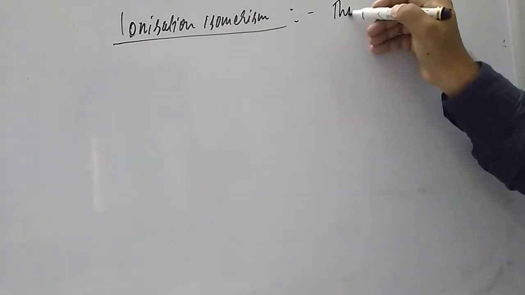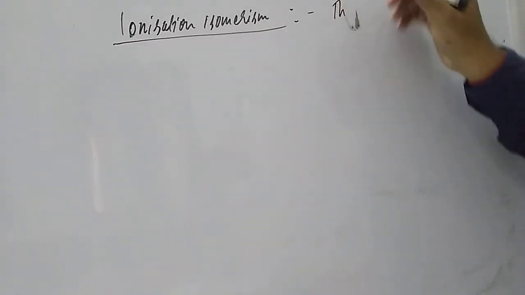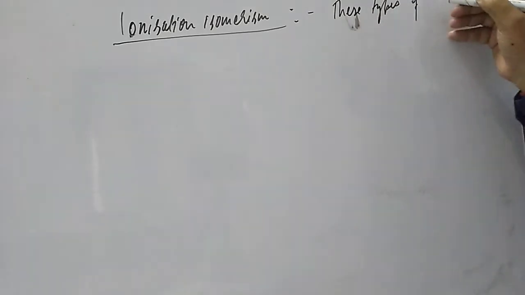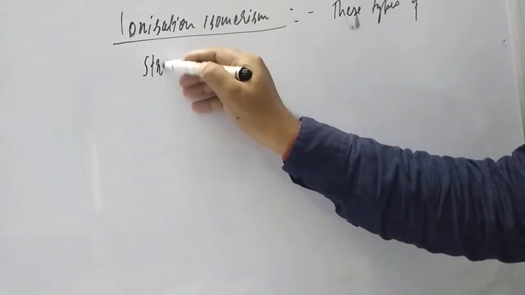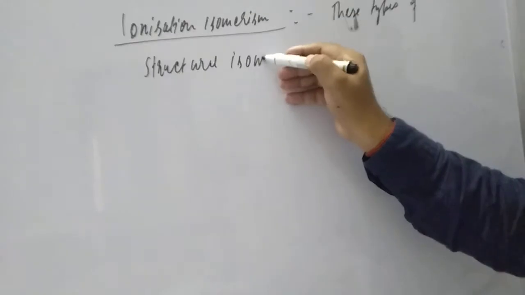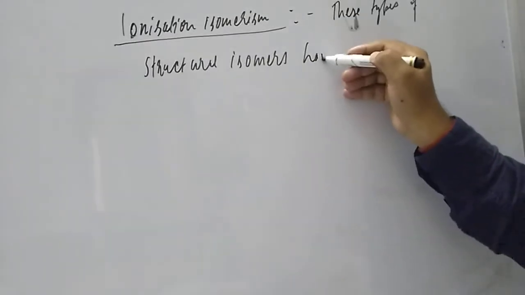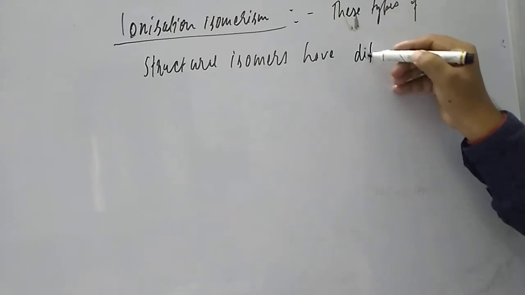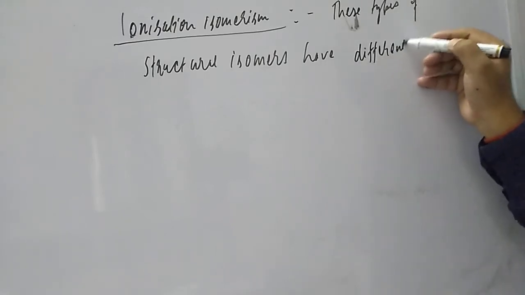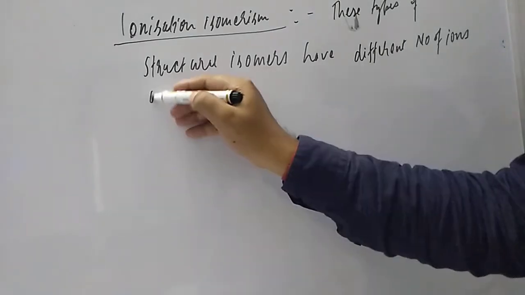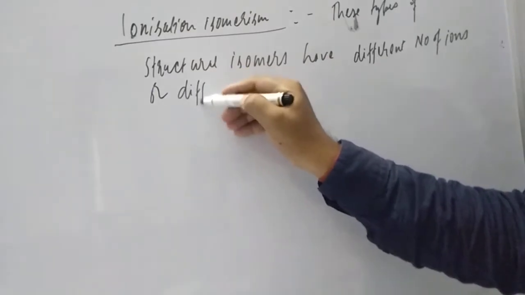So what is there, student? These types of structural isomers have different numbers of ions, or different types of ion.